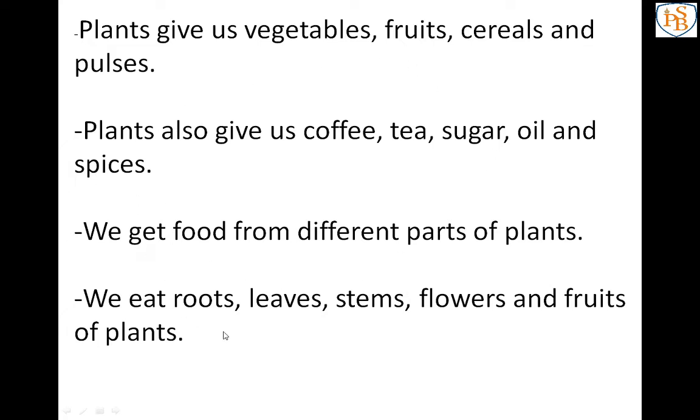See, this is the overview of which things we take from the plant. Plants give us vegetables, fruits, cereals and pulses. Plants also give us coffee, tea, sugar, oil and some spices like chili. For that we use different body parts of the plant. We do not eat whole plants. We take different body parts and make food. So actually we eat the roots, leaves, stems, flowers and fruits of plants.